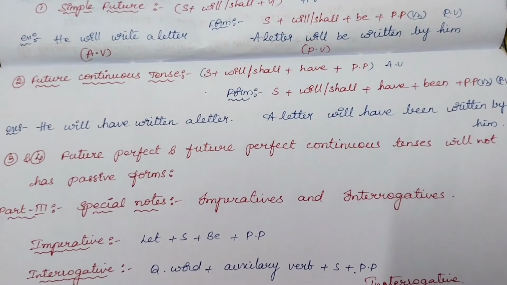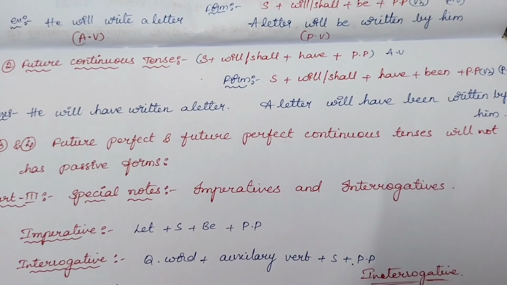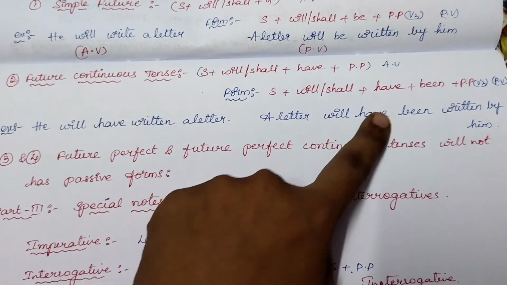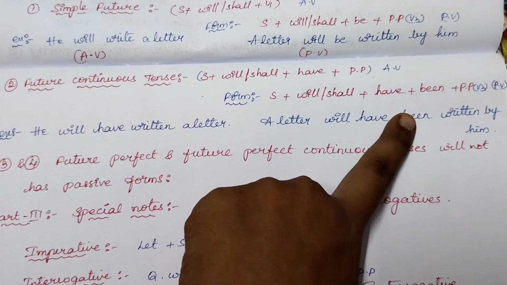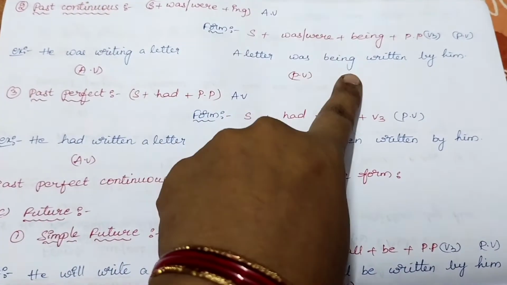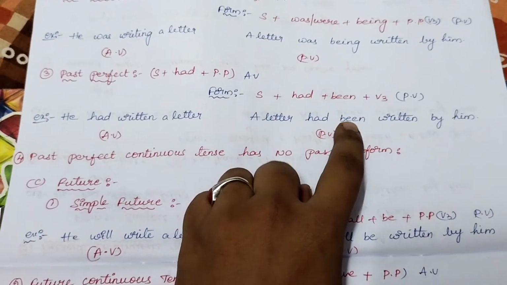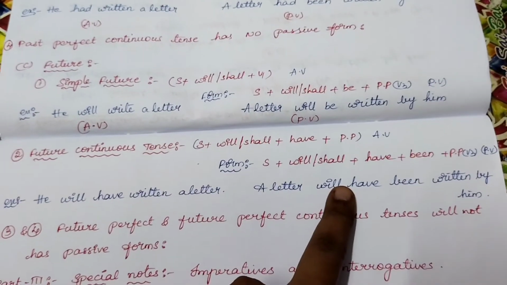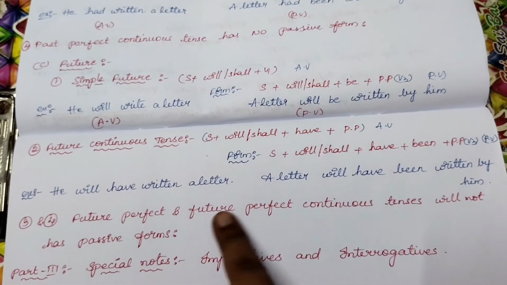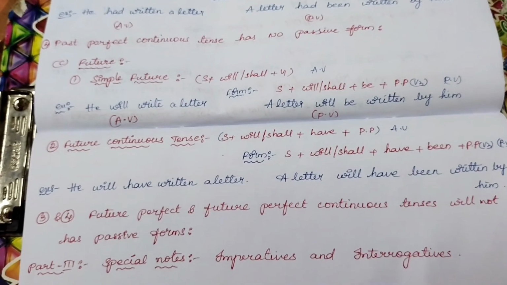So he will have written a letter, a letter will have been written by him. Only in future tense we don't use being. We have used being in present and past continuous tense, and been in present perfect and past perfect, and for future perfect we have used been, not being, because future continuous and future perfect continuous both don't have passive forms.